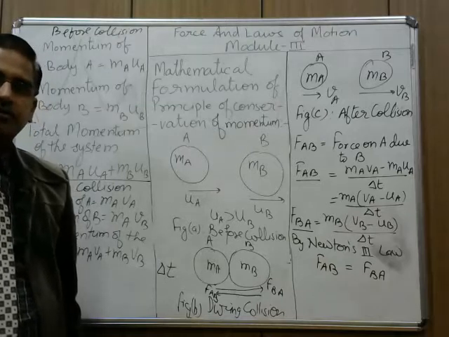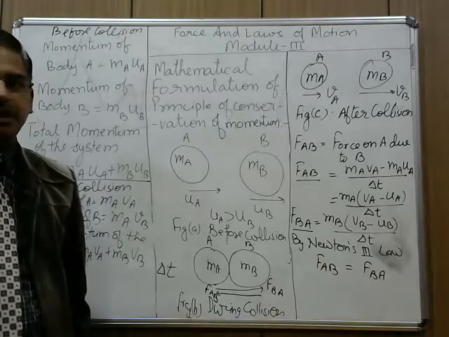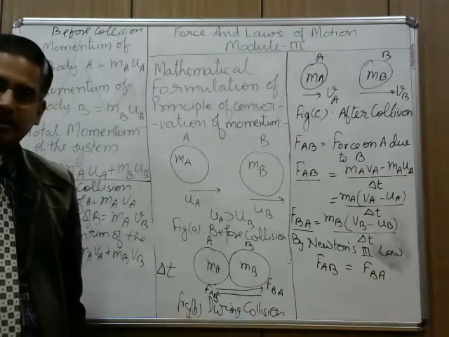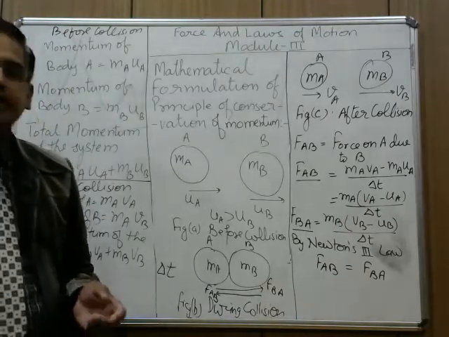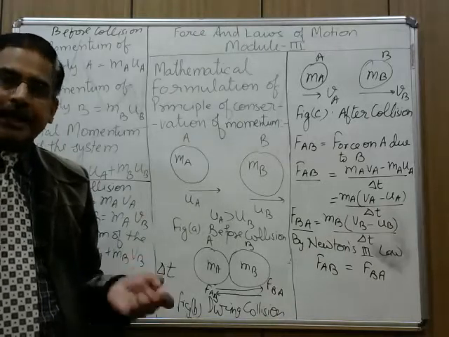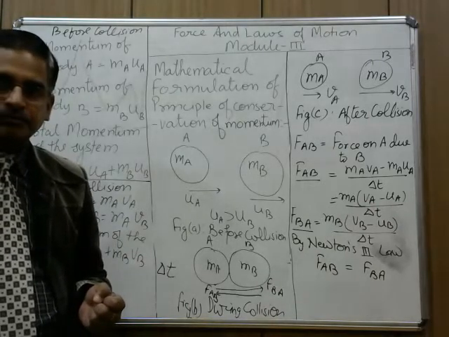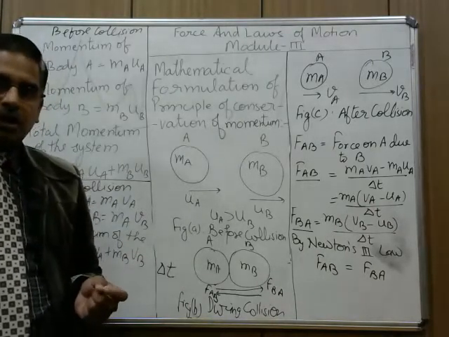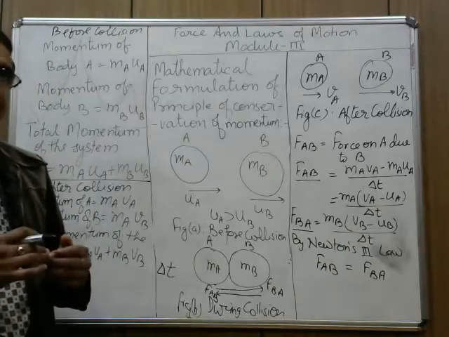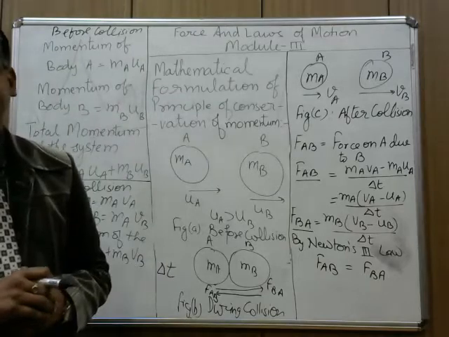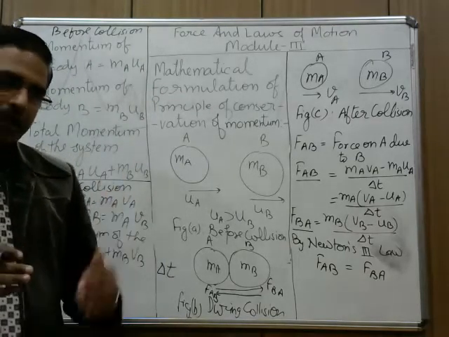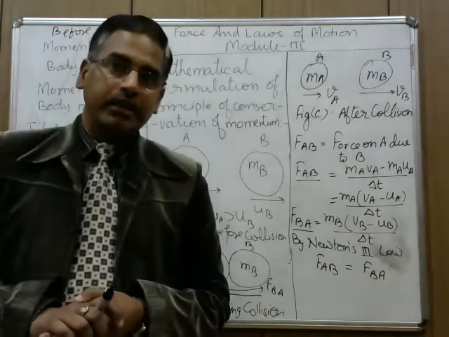I told you in the first chapter what are scalars and what are vectors. Vectors are those quantities which have magnitude as well as direction. Now, if I am taking the motion along north as positive, then motion along south will be taken as negative.